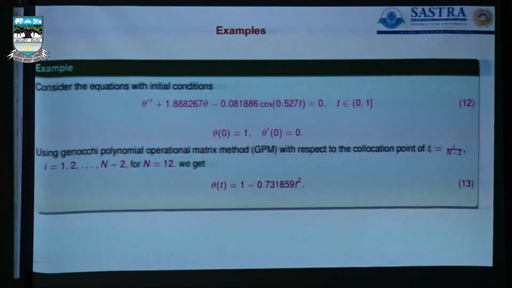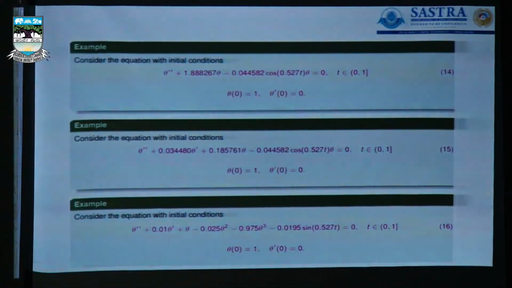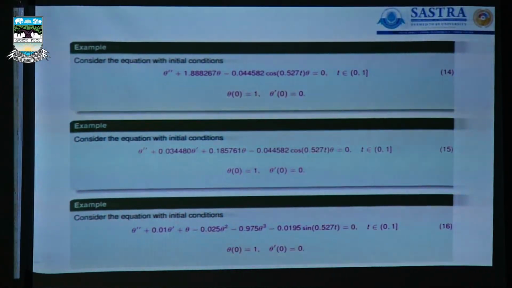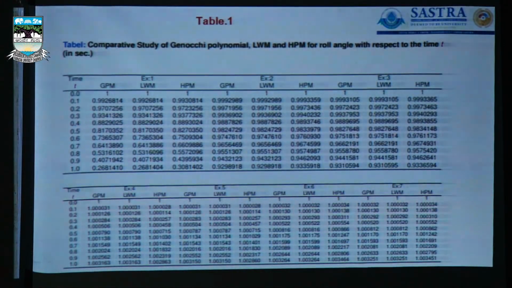So this equation has been solved by the Genocchi polynomial operation matrix of derivative method with respect to the collocation points for the final solution theta of t. That is, theta of t is the roll angle with respect to the time variable. There are some examples that we have quoted in the study with respect to real-time data, with t belonging to 0, 1. These are various comparative studies with the Legendre polynomial as well as the homotopy perturbation method for getting the roll angle parameter with respect to time in seconds.